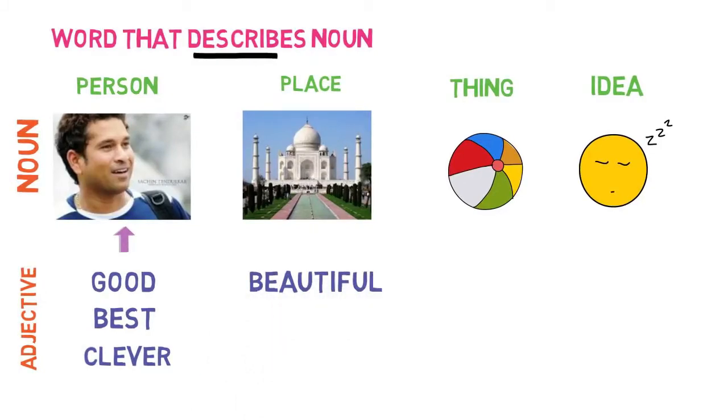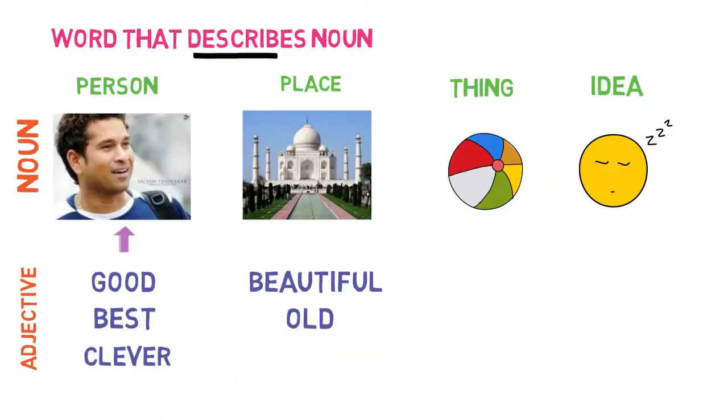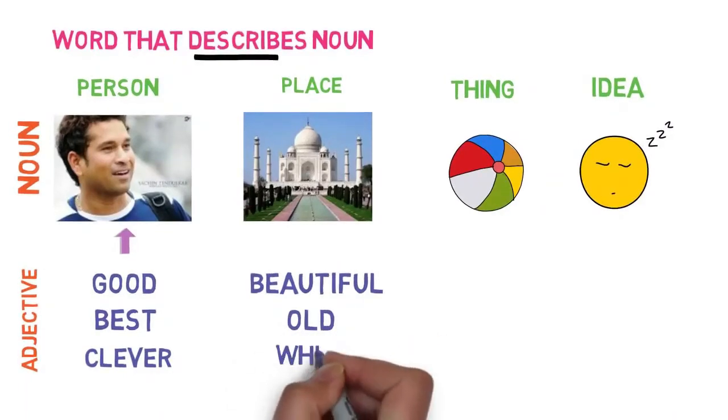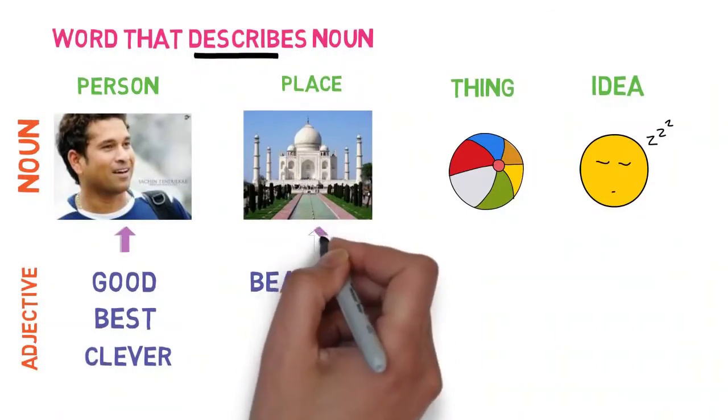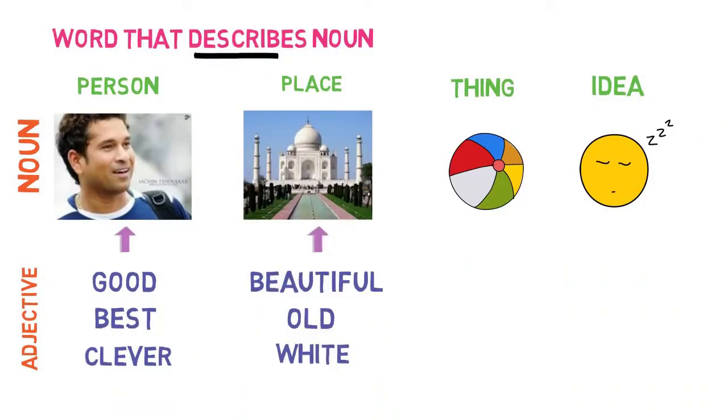How do we describe a place? Beautiful, old, or white. We are describing the beauty of the place. That is very important. It is a palace or something else, and it is beautiful, old, and white. That is how the place is described.